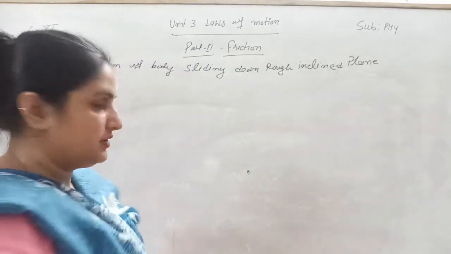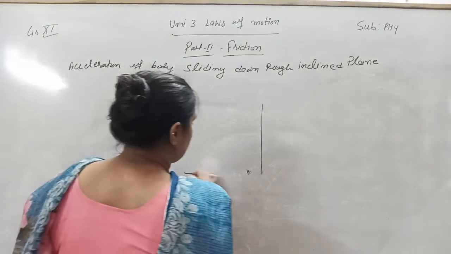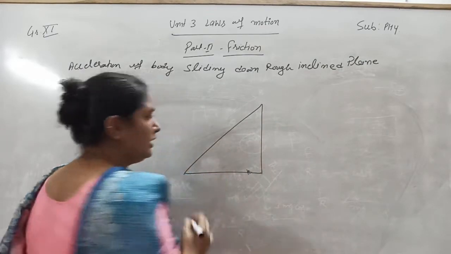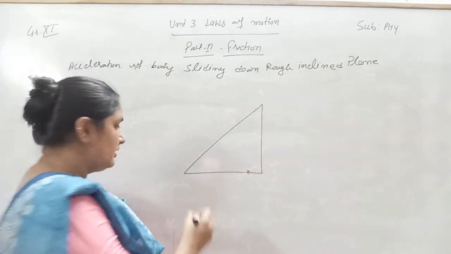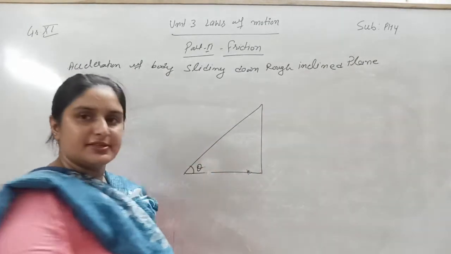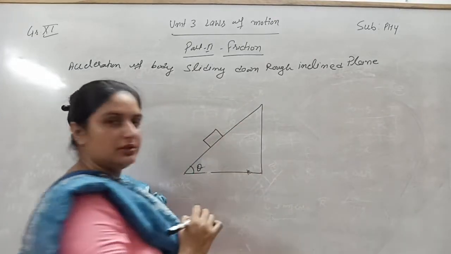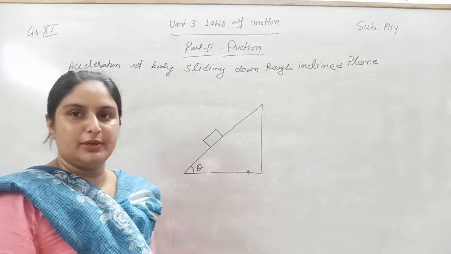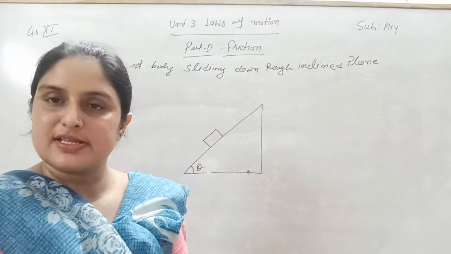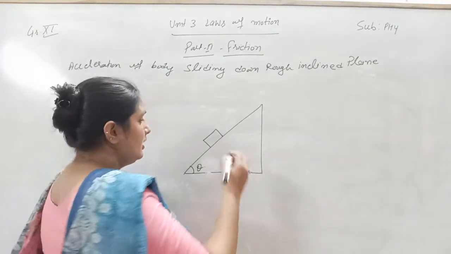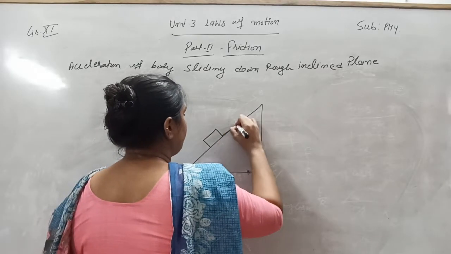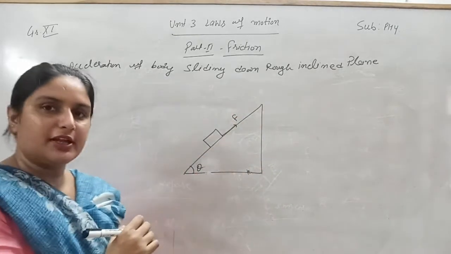Now let us suppose this is the inclined plane, such that the angle of inclination is theta. This is the object placed on this inclined plane that is going to slide down. Now the frictional force is acting in the upward direction.